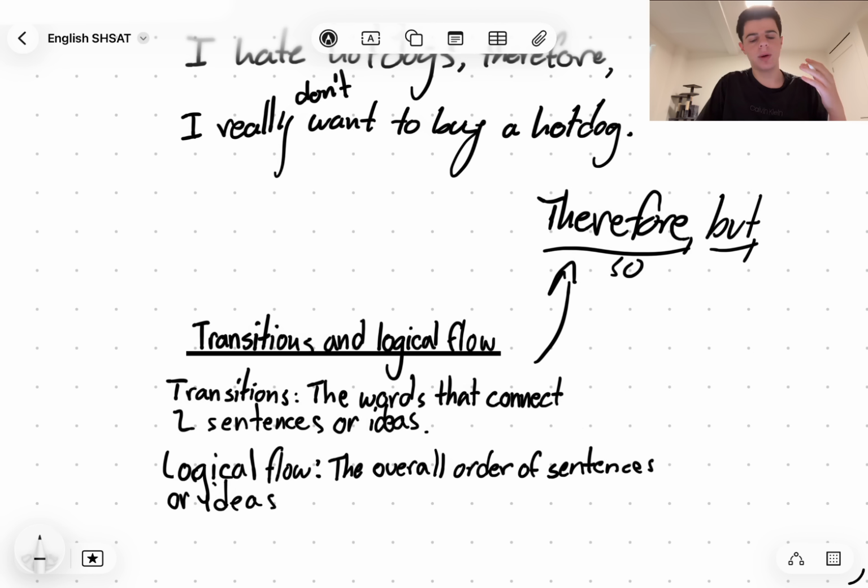If I'm writing an essay about why cats are better than dogs, one of my paragraphs could be cats are cuter, right? And then I could write a paragraph about how cats are cuter. Those sentences are grouped by the fact that cats are cuter. So I do have some organization, and it flows logically within the passage. And that's what logical flow is referring to.